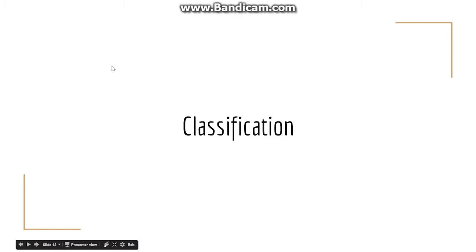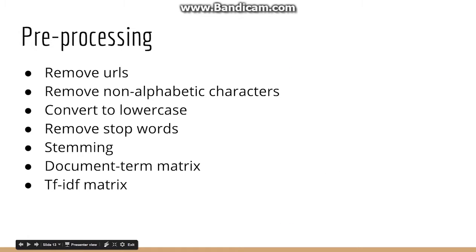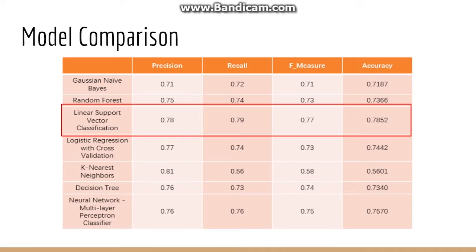For classification, we perform some pre-processing steps on the text before classification, such as removing stopwords and stemming. All text will be converted into a document term matrix, and we have also used the TF-IDF conversion to give each document a relevant score. The TF-IDF matrix is used to build a model. We have tried different models to see which one gives the best performance, and we found out that linear support vector classification model gives the highest accuracy, recall, F measure, and also the second highest precision. So we decided to use it as our final model.